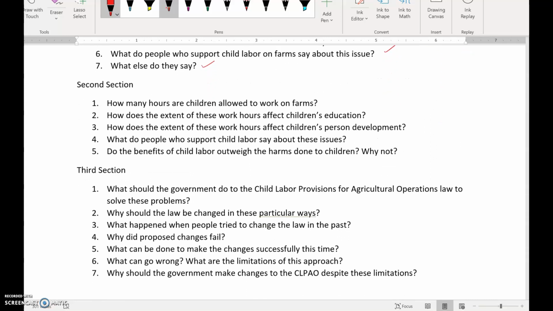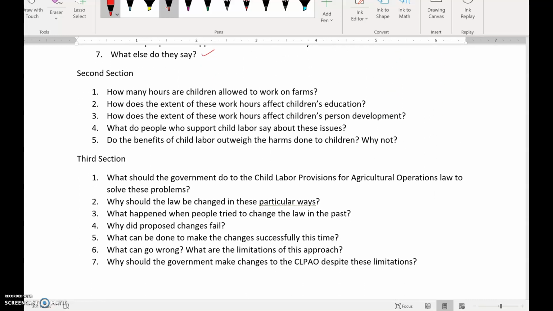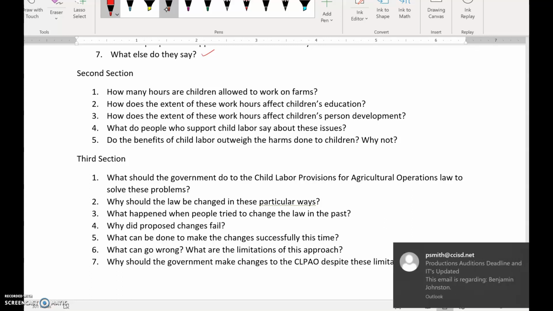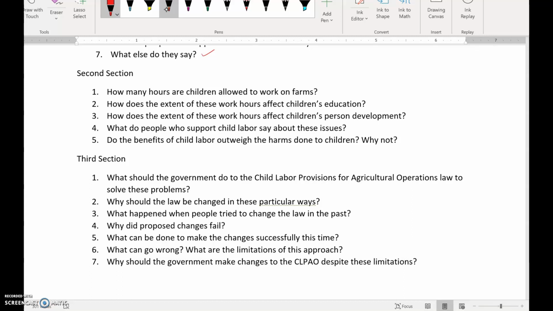Second section, how many hours are children allowed to work on farms? How does the extent of these work hours affect children's education? How does the extent of these work hours affect children's personal development? What do people who support child labor say about these issues? And then ultimately, do the benefits of child labor outweigh the harms done to children?